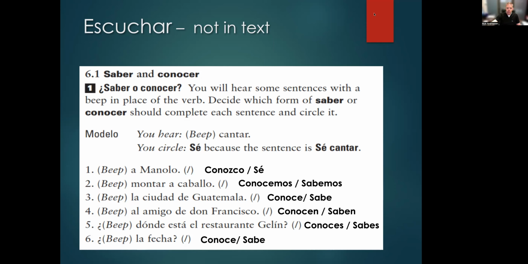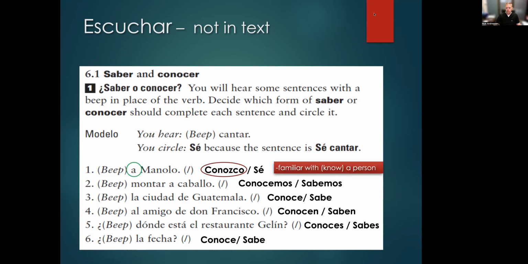Modelo. You hear: Cantar. You circle sé because the sentence is sé cantar. 1. A Manolo. 2.